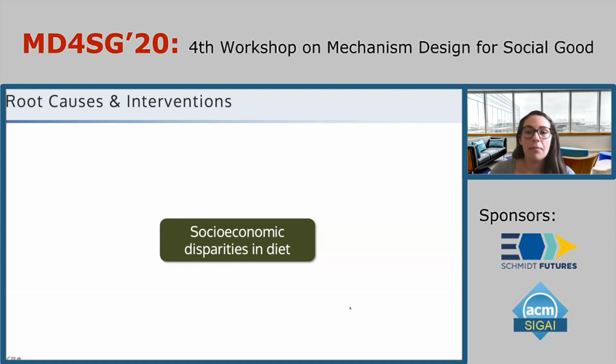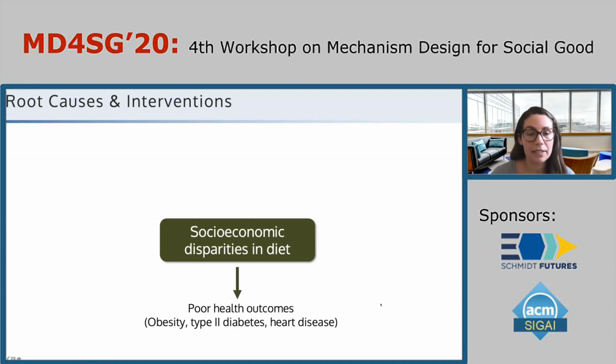So it's well established that there are socioeconomic disparities in diet, and in particular, low-income households typically consume less healthy diets, including fewer fruits and vegetables on average. This is a serious problem as it leads to a disproportionately high rate of poor health outcomes among this population, including obesity, type 2 diabetes, and heart disease.